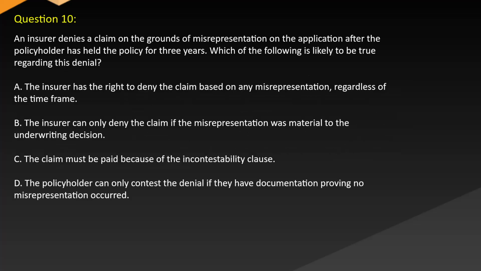Question 10. An insurer denies a claim on the grounds of misrepresentation on the application after the policyholder has held the policy for 3 years. Which of the following is likely to be true regarding this denial? A. The insurer has the right to deny the claim based on any misrepresentation, regardless of the time frame. B. The insurer can only deny the claim if the misrepresentation was material to the underwriting decision. C. The claim must be paid because of the incontestability clause. D. The policyholder can only contest the denial if they have documentation proving no misrepresentation occurred.